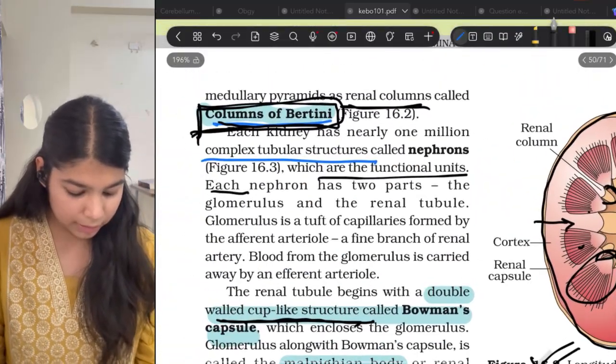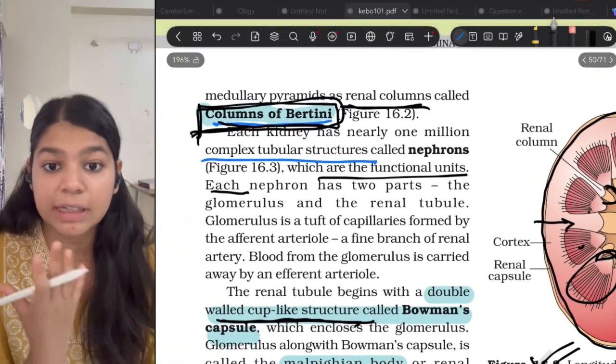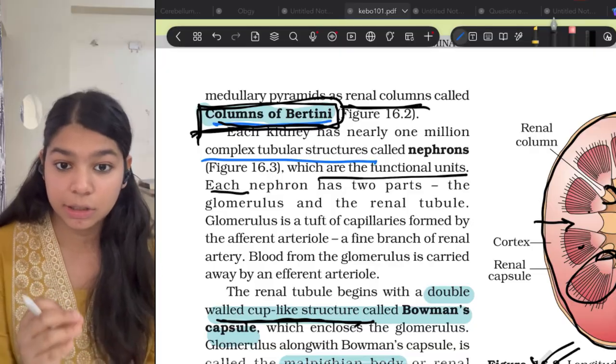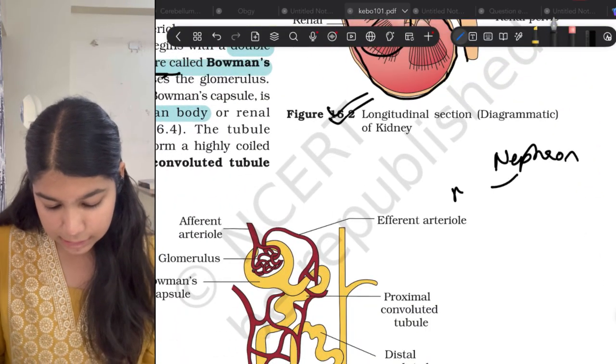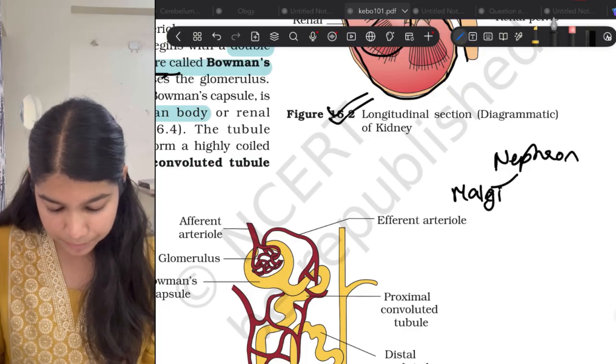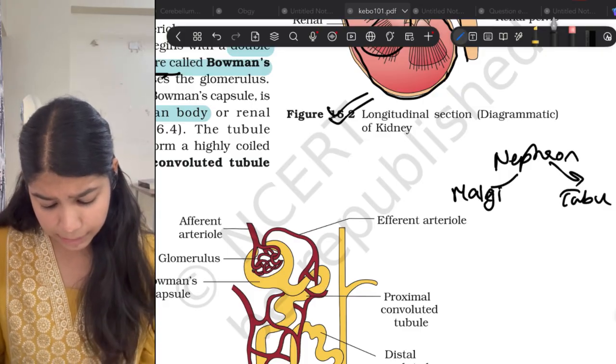Coming to the nephron. Nephron is the functional unit of kidney. Now, nephron again has two parts, that is the Malpighian corpuscle and the tubular part.